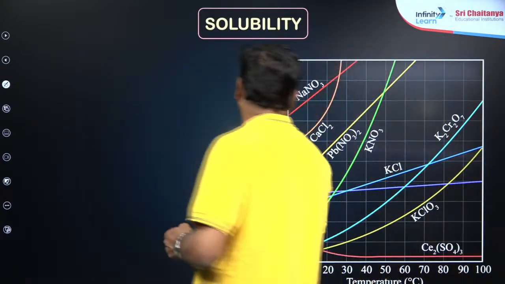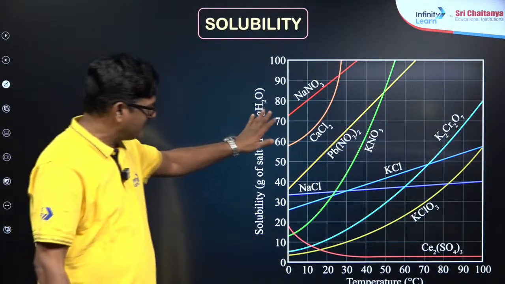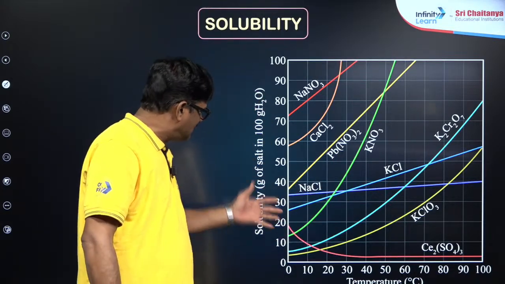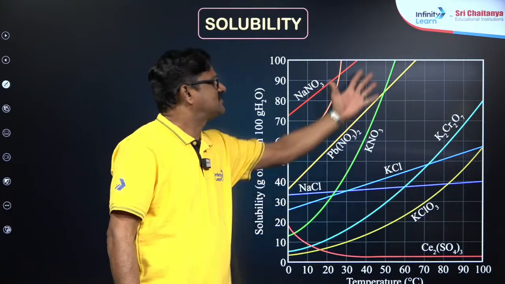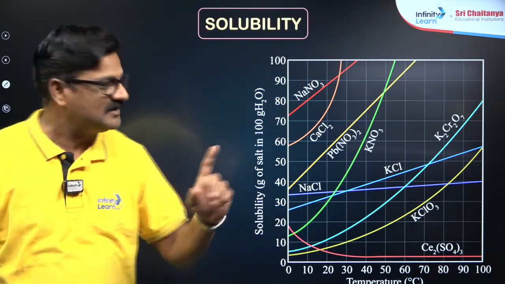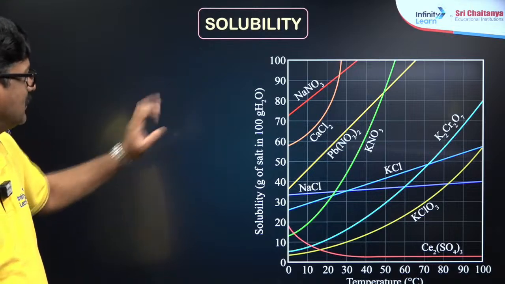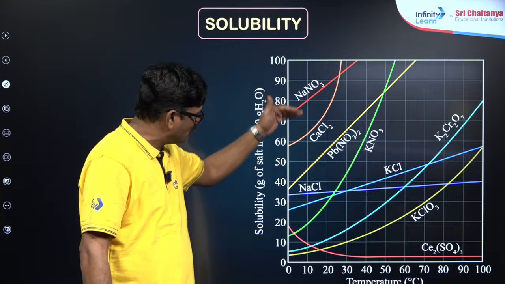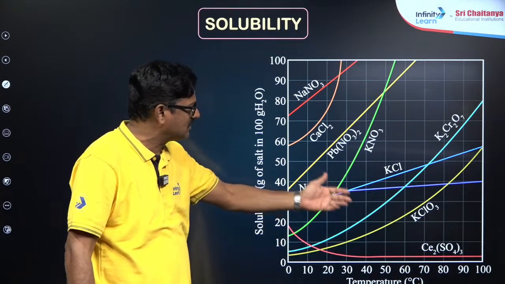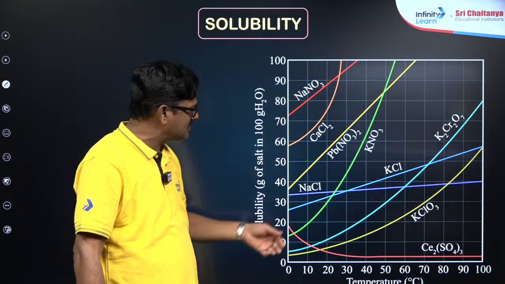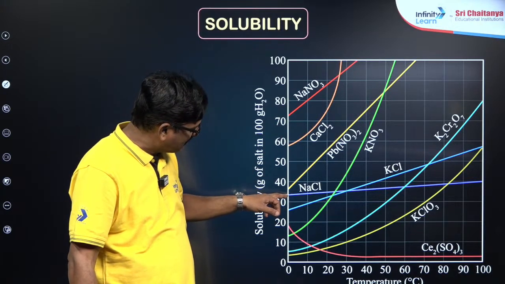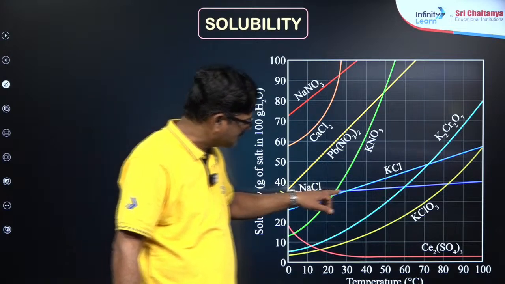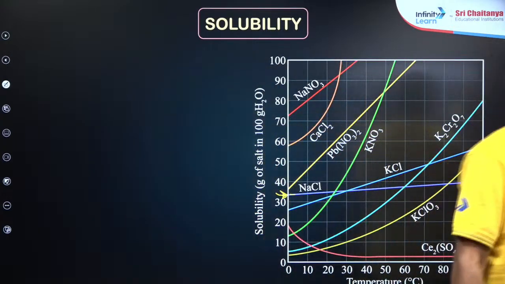Okay, you can see here the solubility of various solids as the temperature changes. Temperature does matter. Generally, as temperature increases, solubility increases. You can see that is the observation. Don't learn the graph by heart, observe it. NaNO3 is more soluble than calcium chloride and lead nitrate. The least solubility is for KClO3, chromates, dichromates. But one thing I can say, NaCl, you can see its solubility is not changing with temperature, mostly.